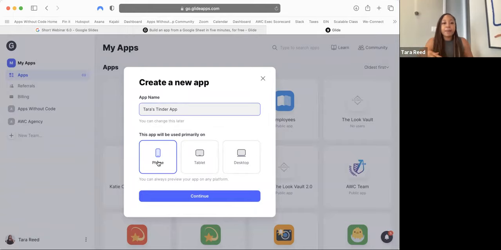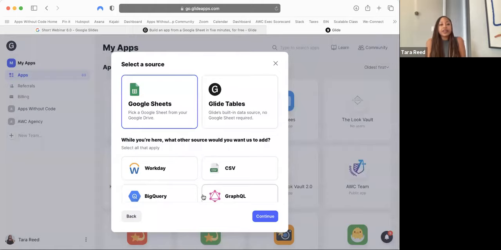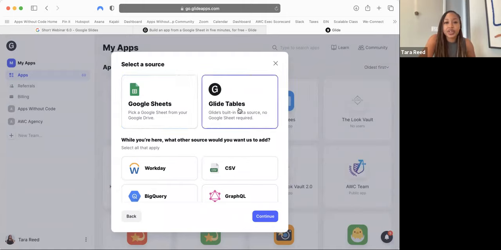And this app, let's say this app is primarily going to be used on phone. We can change this anytime too. We're just getting it set up. So I want you to create a new app and then click the app name, put it in, and phone is fine. And then we're going to click continue down here, continue. All right. So the next thing we need to do is we need to select a source. I'm going to explain to you more about what this means in a moment, but we're going to choose this option on the right called Glide Tables. I'm going to click Glide Tables, and then we're going to click continue.